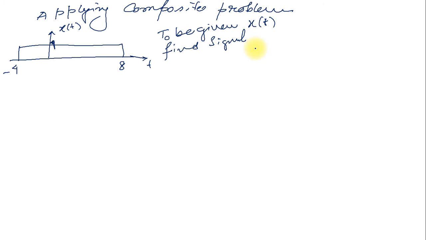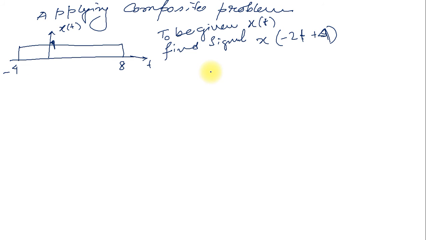Basically, I am solving many types of problems in the classes also. So a problem is given, say x of minus 2t plus 4. Here two types of methods are there to solve this type of problem. You can use these methods in competitive examinations like GATE or university examinations also.